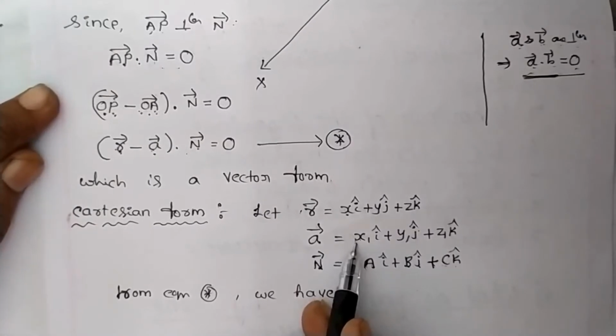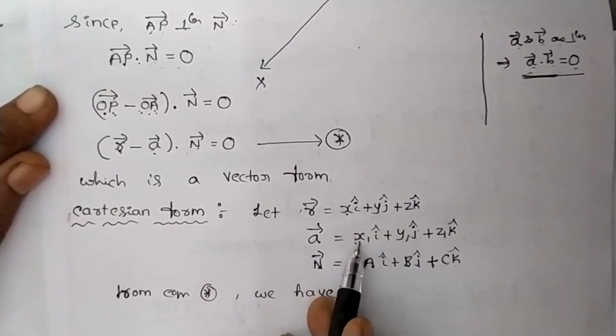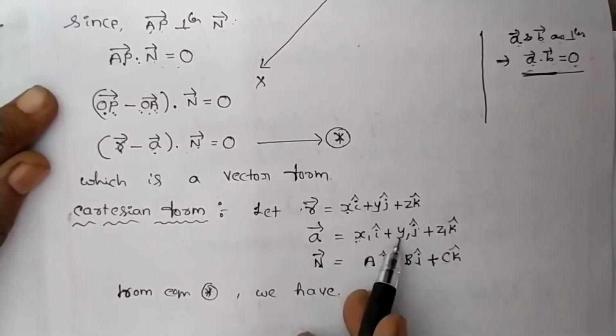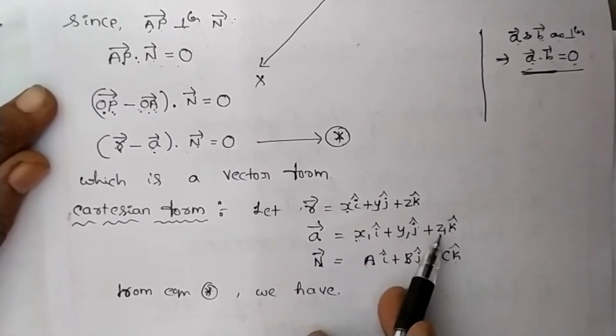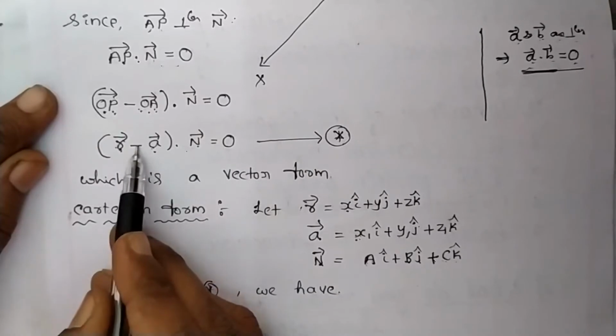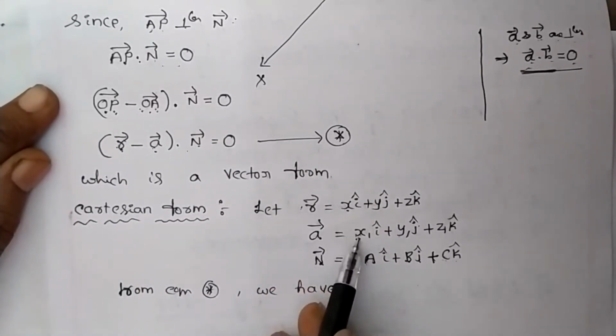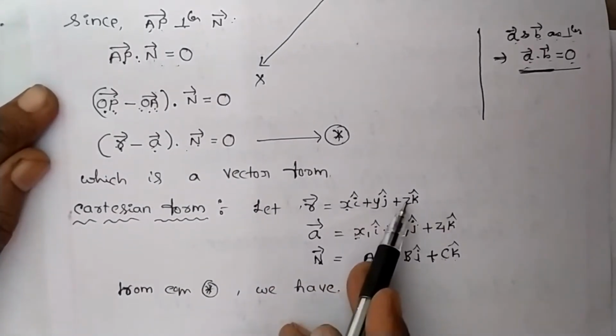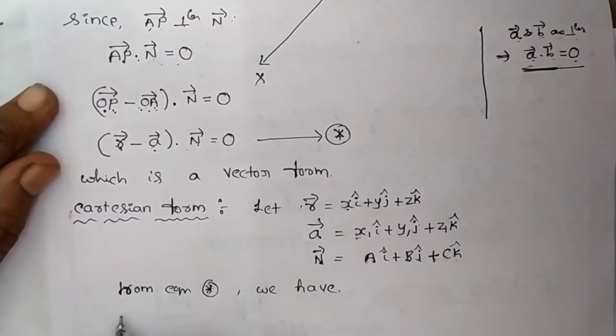How are you going to write r minus a? It is x minus x1, y minus y1, z minus z1.